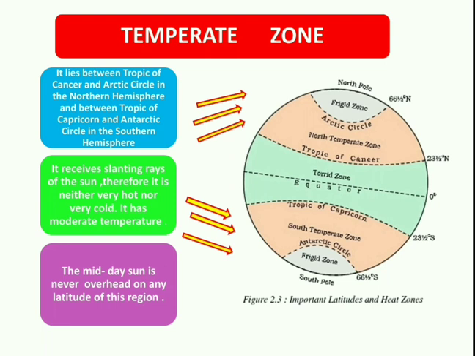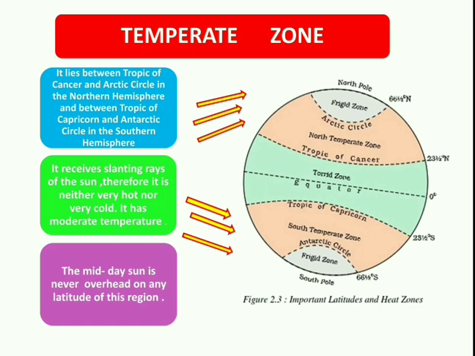It lies between Tropic of Cancer and Arctic Circle in the northern hemisphere and Tropic of Capricorn and Antarctic Circle in the southern hemisphere. It receives slanting rays of the sun. Therefore, it is neither very hot nor very cold. It has moderate temperature.